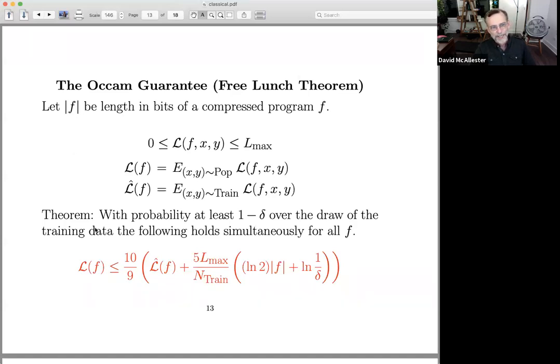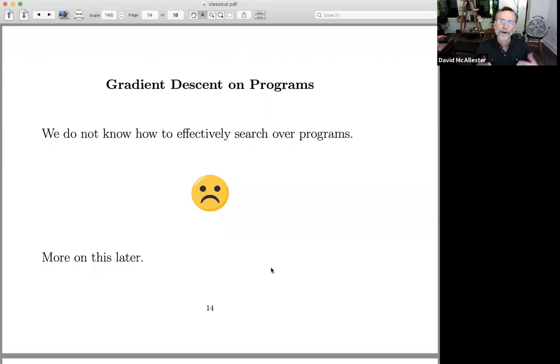I get this generalization guarantee that says that the generalization performance of my Python program is going to be near its training performance, provided that its bit length is short enough. Simple programs will generalize. And this holds for the whole class of all Python programs. That's very nice, but the problem is that we don't know how to search over the space of Python programs to find the program with low training error.